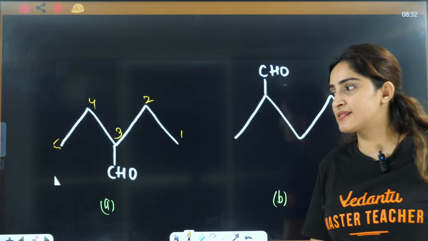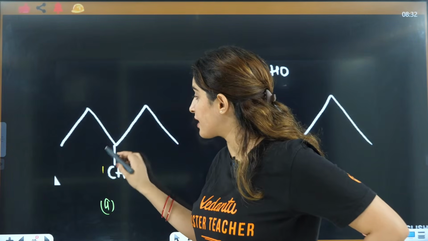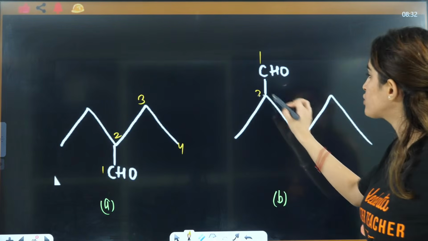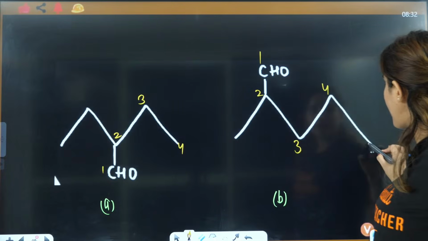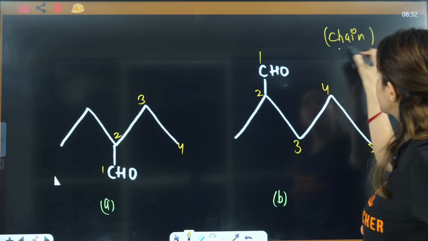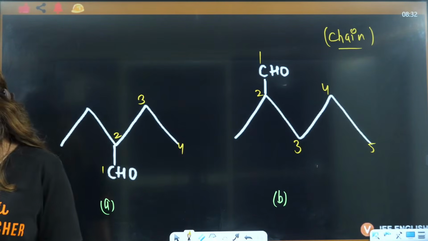Will you do it like this? No, ma'am, it is a CHO group, it will start from CH. 1, 2, 3, 4, it will start from here. 1, 2, 3, 4, 5. So it also is going to be a chain isomer.